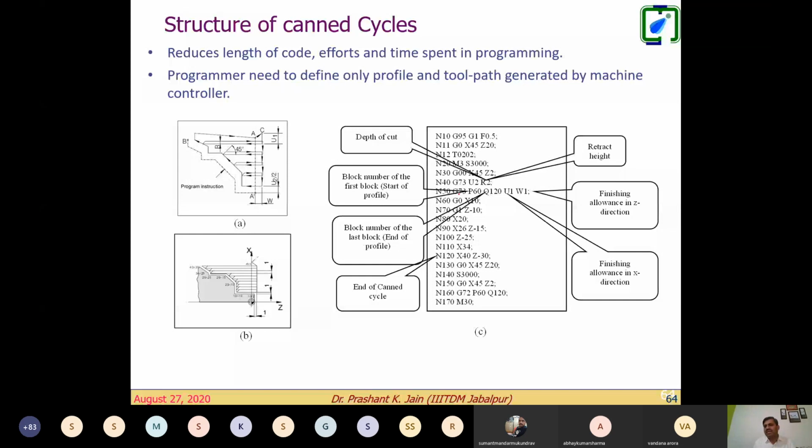We also define the retract height, meaning how much the tool has to be lifted after the first cut. We also give the finishing allowances in both X and Z directions. So this canned cycle allows us to perform various operations, but they are repeated in nature. The same cut can be repeated so many times, and our program length will be very, very small. Look at how this works. The tool goes down, comes back, then retract height goes down for the second cut.